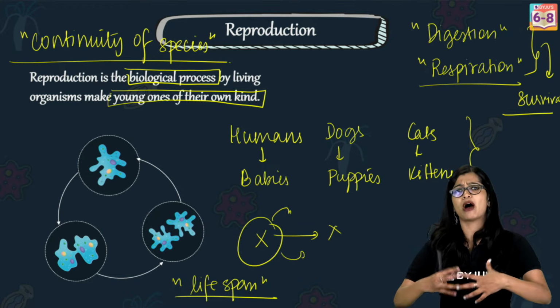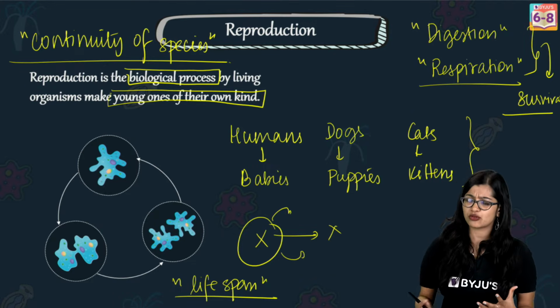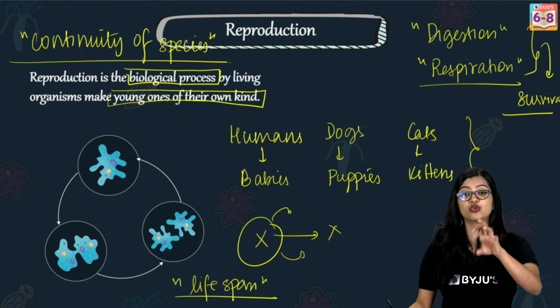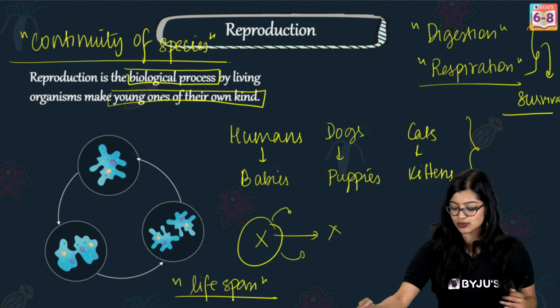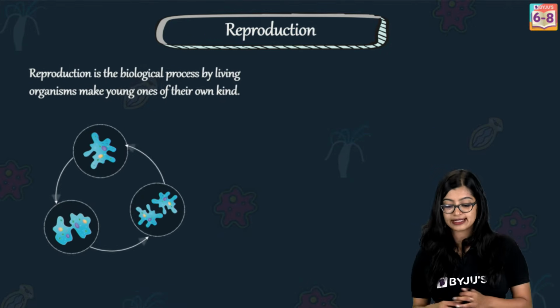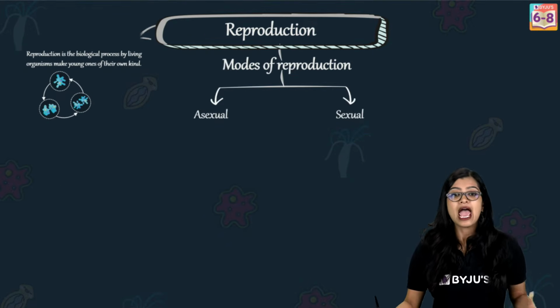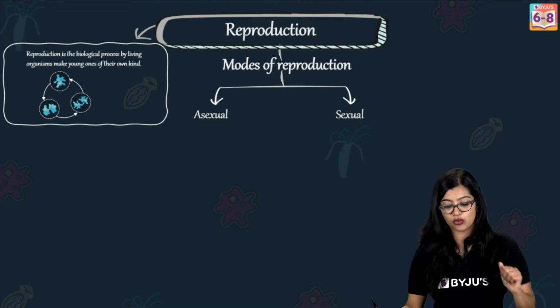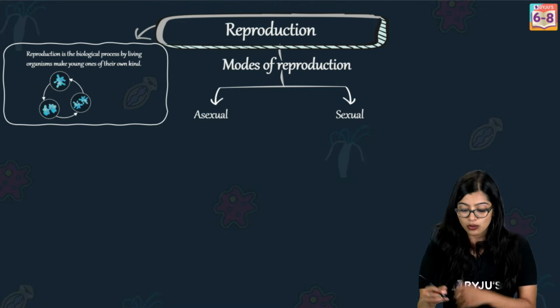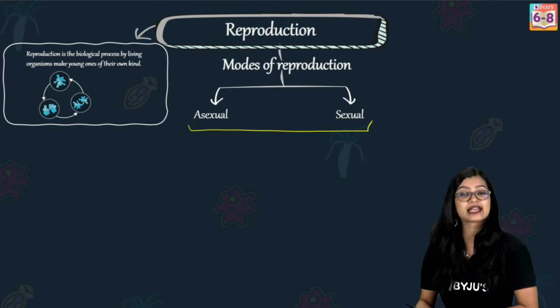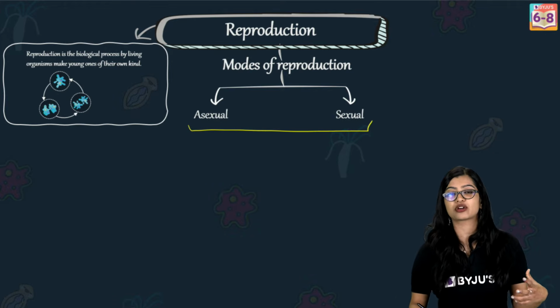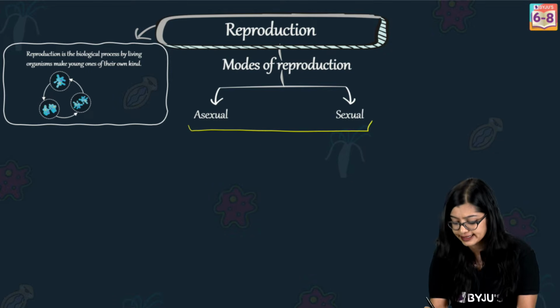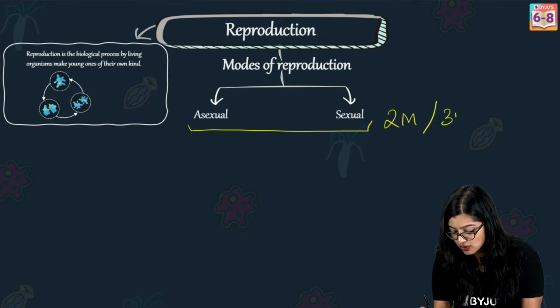Now, when you talk about how living organisms carry out reproduction, we see that there are two modes in which they can carry this out. So we see that there could be an asexual mode of reproduction and there could be a sexual mode of reproduction. Now, comparing and contrasting sexual and asexual mode of reproduction is very commonly asked in the exams for maybe 2 marks or 3 marks.